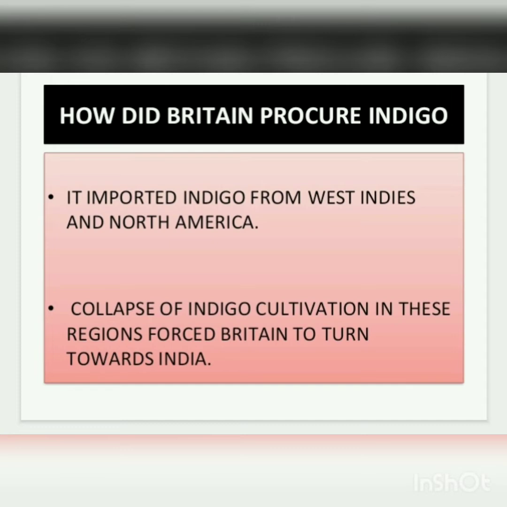However, there was a collapse of indigo plantations in these regions in the late 18th century. So, when there was a collapse of indigo plantations, the Britishers were forced to look for more suppliers. Then they turned to India for the supply of indigo.